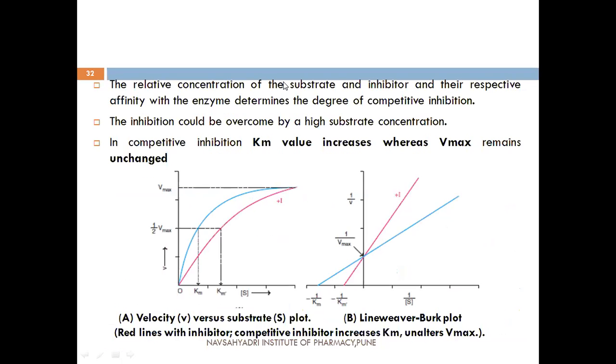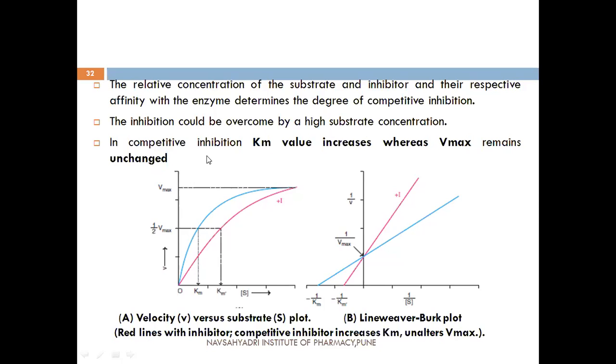The relative concentration of substrate and inhibitor and their respective affinity with the enzyme determine the degree of competitive inhibition. That is, the concentration of substrate or inhibitor determines the degree of competitive inhibition. This inhibition can be overcome by high substrate concentration. In competitive inhibition, the Km value increases while Vmax remains unchanged.